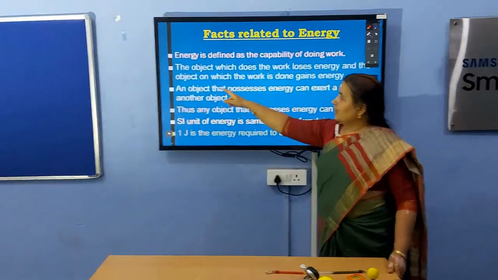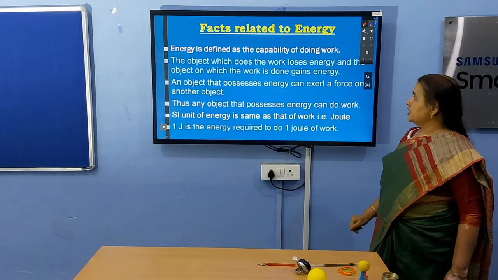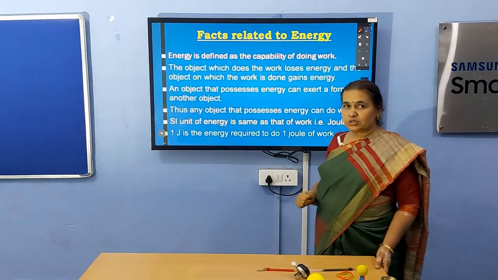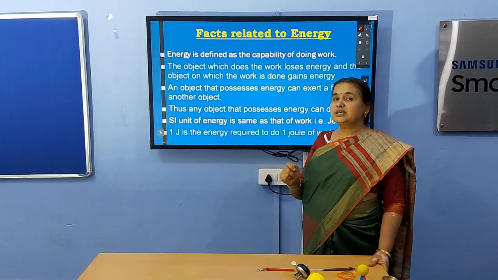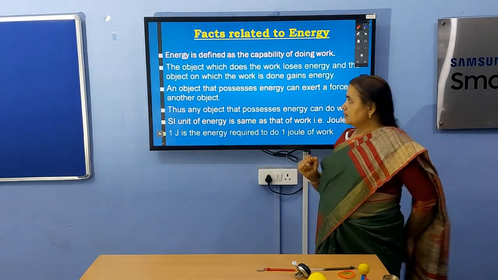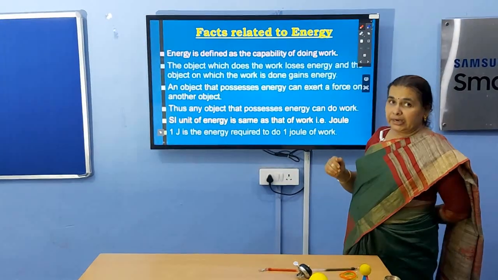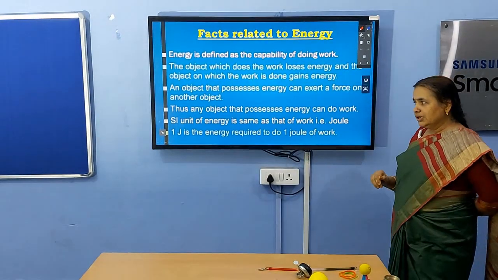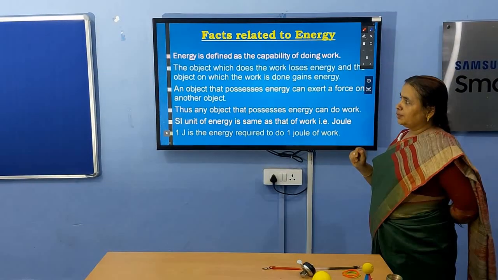This is also the fact that an object that possesses energy can exert a force on another object, and if it exerts force, that means it can cause displacement if sufficient conditions are provided to it. That means work is done. Thus, any object that possesses energy can do work. This is the meaning of the statement number 3.